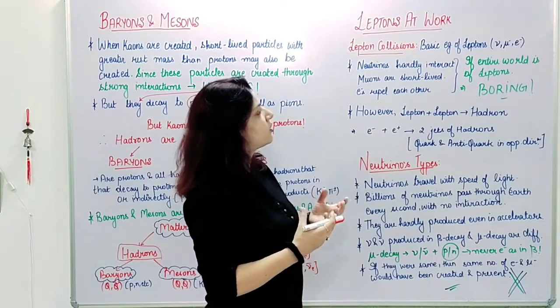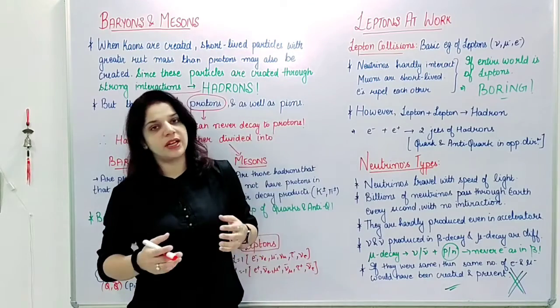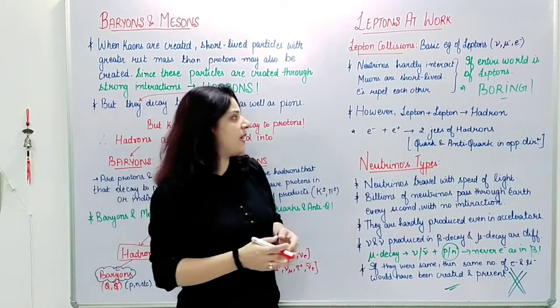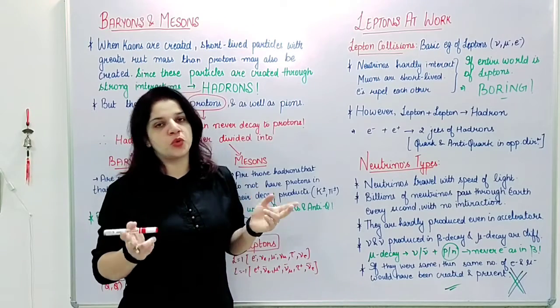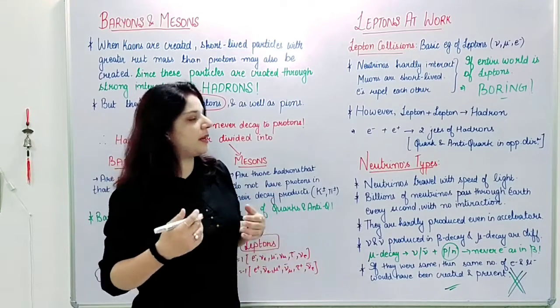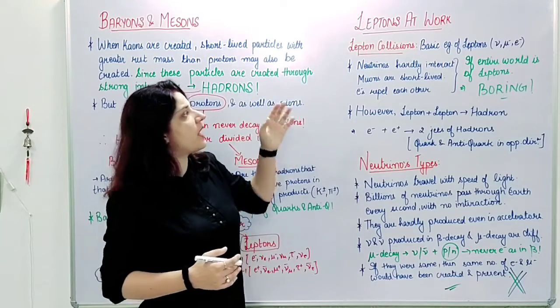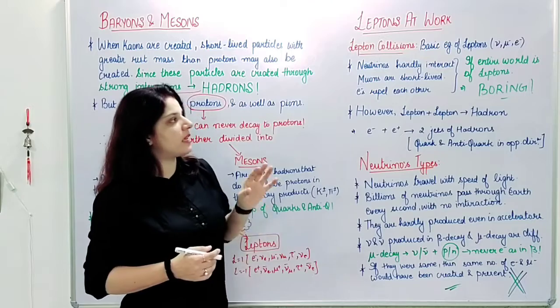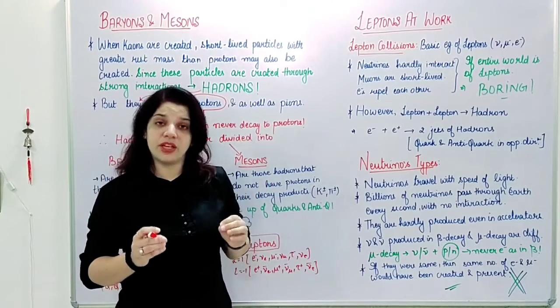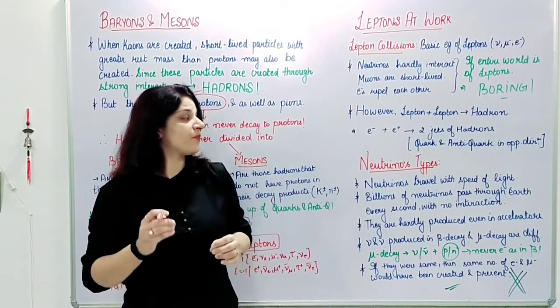Then the second particle is muons, and muons are so short-lived that they could hardly do anything. And electrons are those fighting brothers which do not do any work. They just keep repelling each other. So in a way, if my world had been made up of only leptons, I'll say my world would be very boring. There will be no reaction.